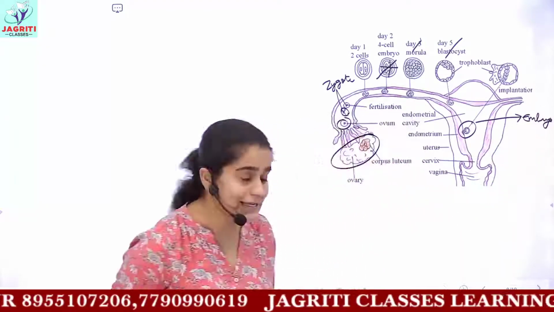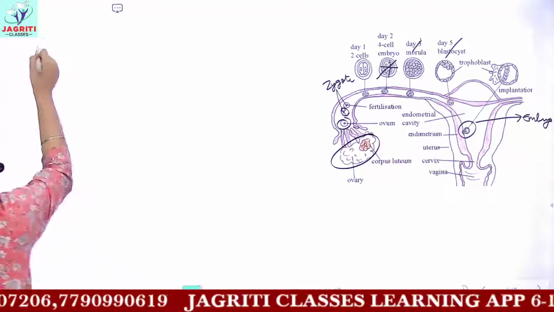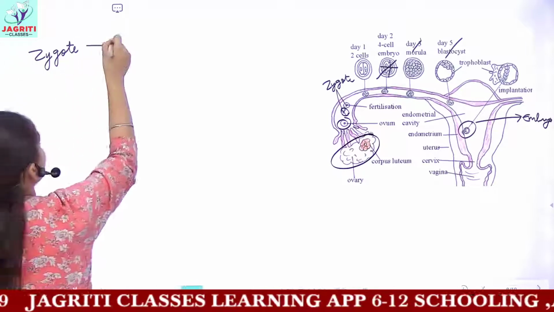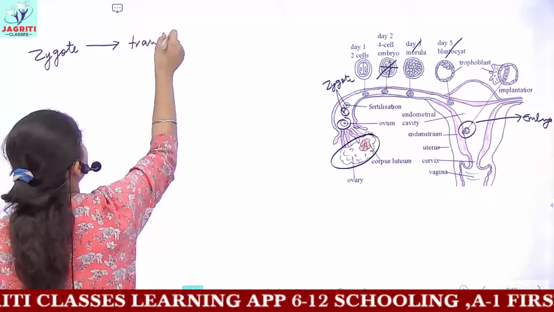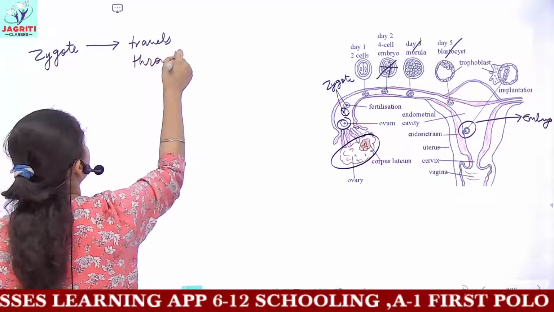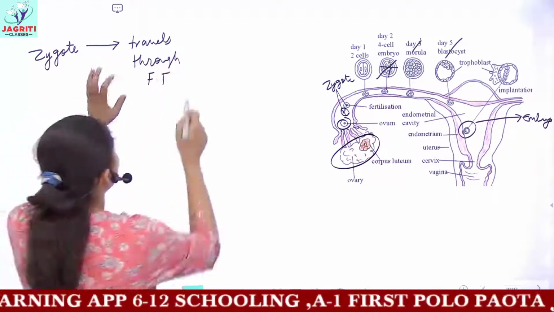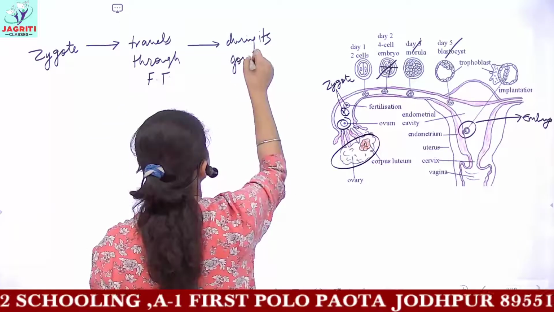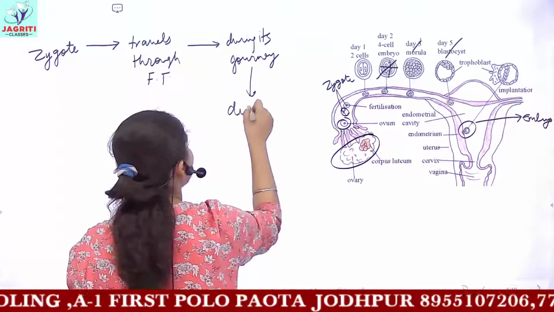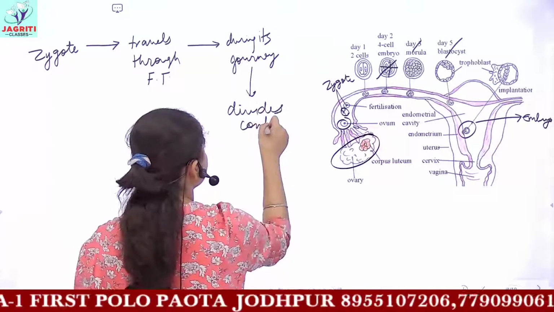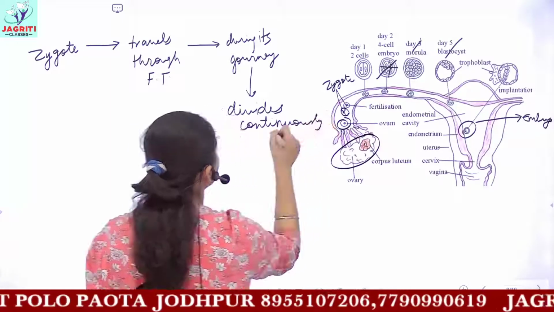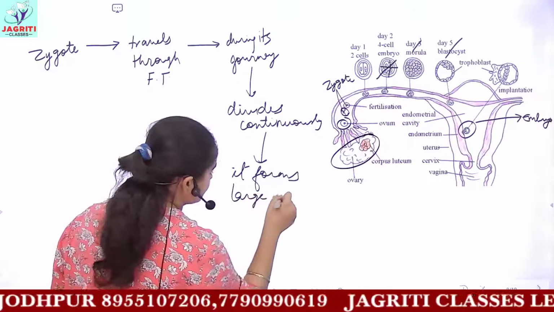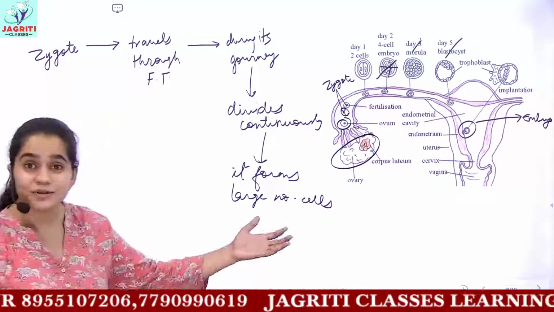Okay, so you can say that the zygote, I'll write here in short, once after fusion you have the formation of zygote. Now the zygote travels through the fallopian tube, and during its journey, the zygote divides continuously, and due to this division, it forms large number of cells inside it.